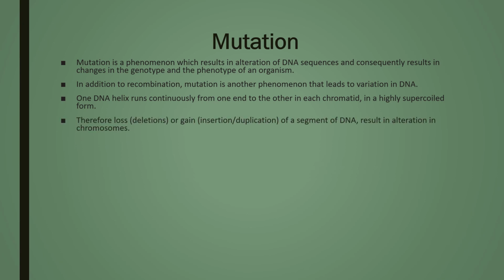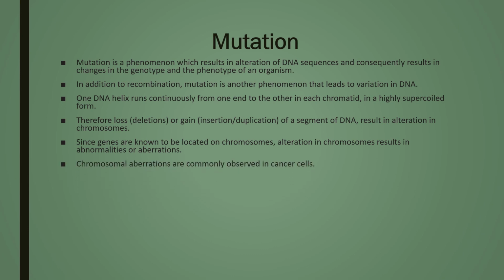Therefore, loss or gain of a segment of DNA results in alteration in chromosomes. Since genes are known to be located on chromosomes, alteration in chromosomes results in abnormalities or aberrations. Chromosomal aberrations are commonly observed in cancer cells.